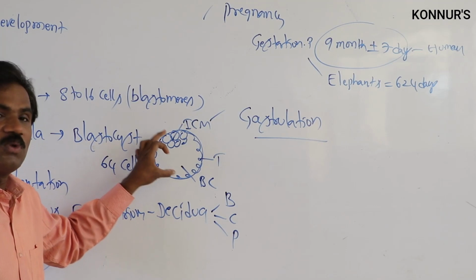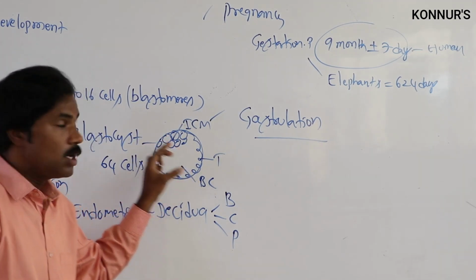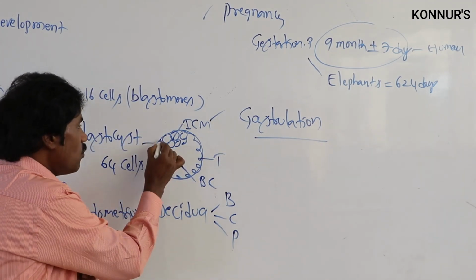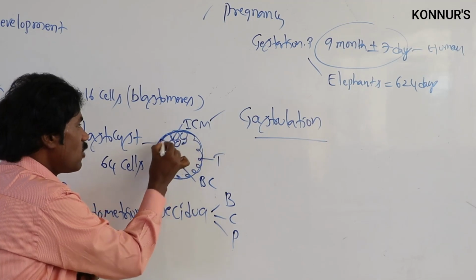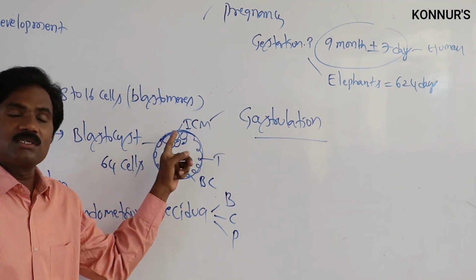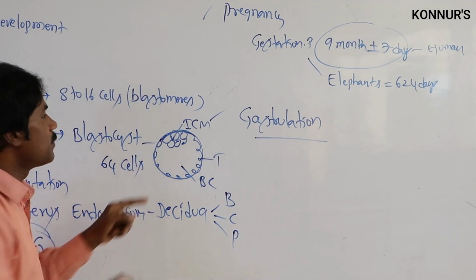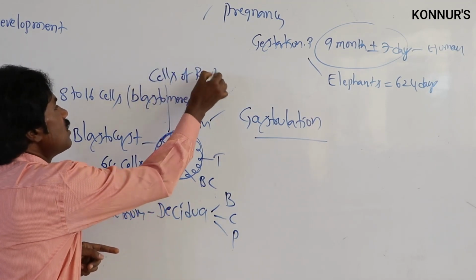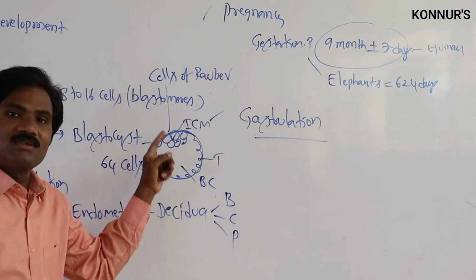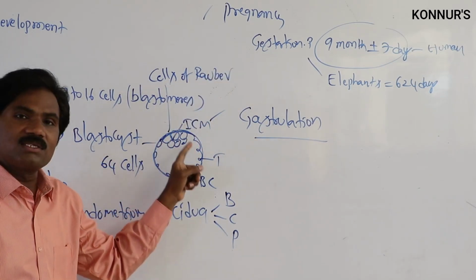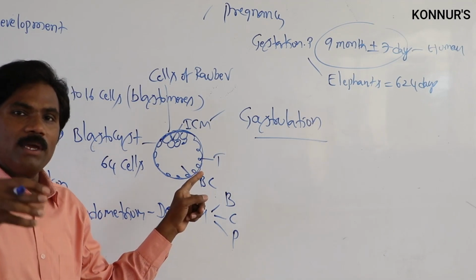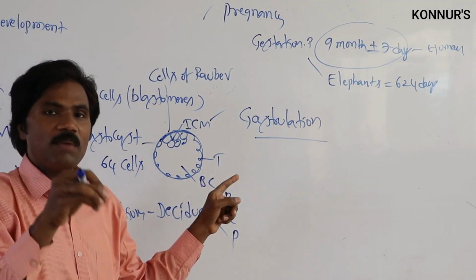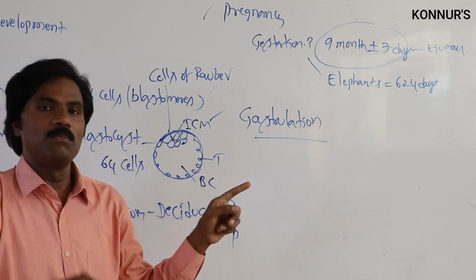This particular stage we call the blastocyst. The cells of the trophoblast that attach to the wall of the uterus we call the cells of Rauber. Why? Because the inner cell mass further is equivalent to the embryo.